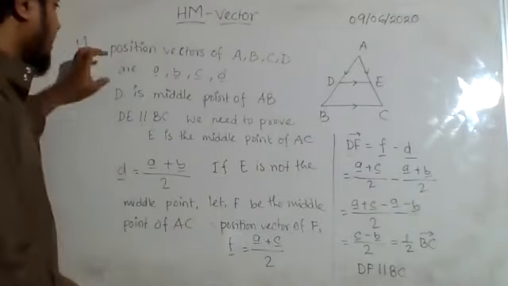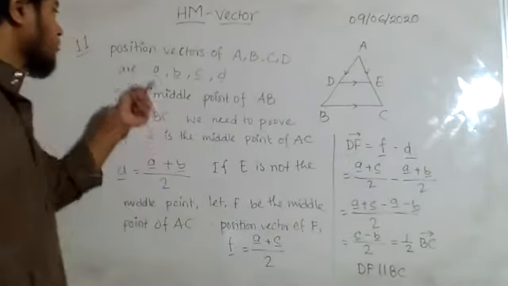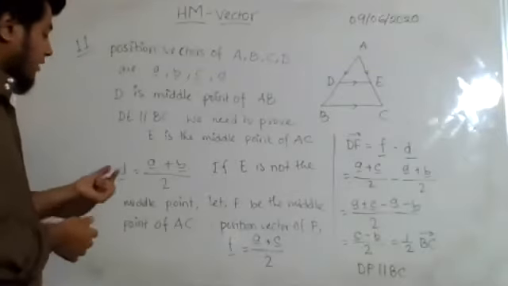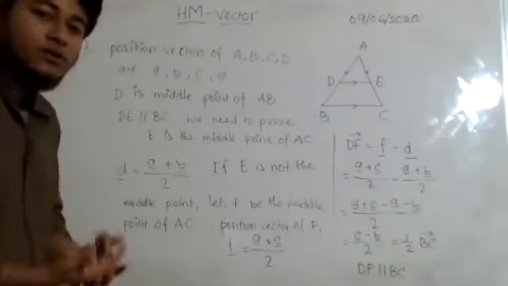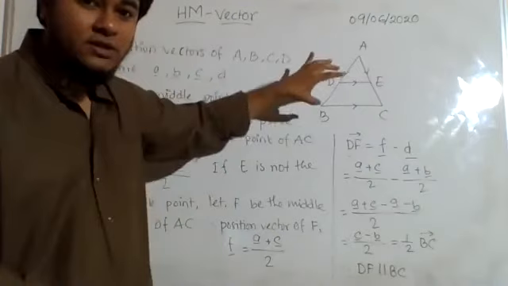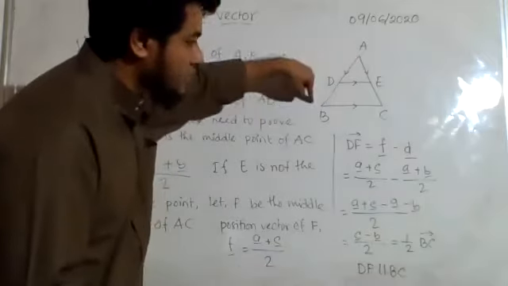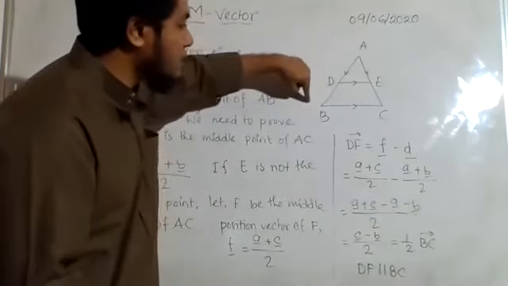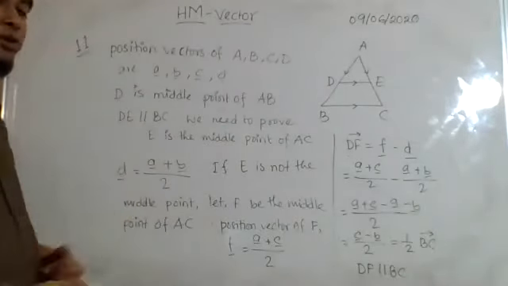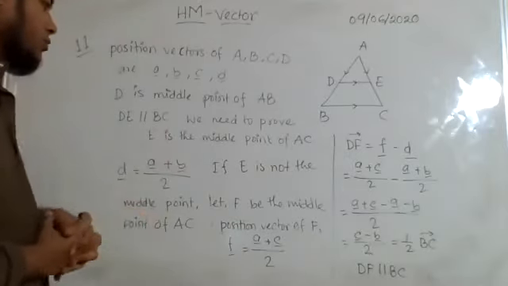Now at the beginning of the proof, I have considered the position vectors of these 4 points A, B, C, D to be small a, b, c, d. Now, if I want to find the position vector of D, you already know that whenever we are trying to find the position vector of the middle point of a vector, we need to take the position vectors of the two end points. D is the middle point of A and B, so we take the average of a vector and b vector, and we get the middle point. So d is equal to (a plus b) by 2. I hope you don't have any problem with this.